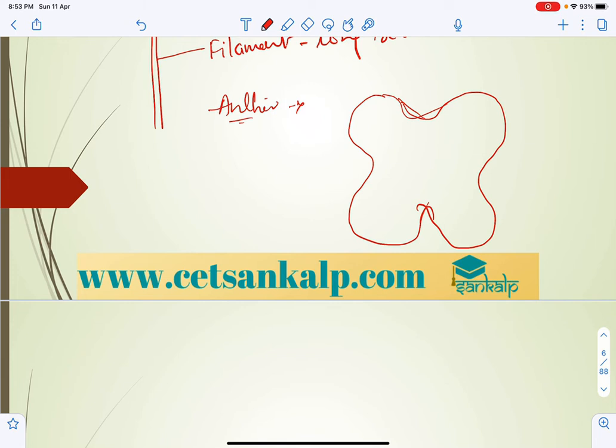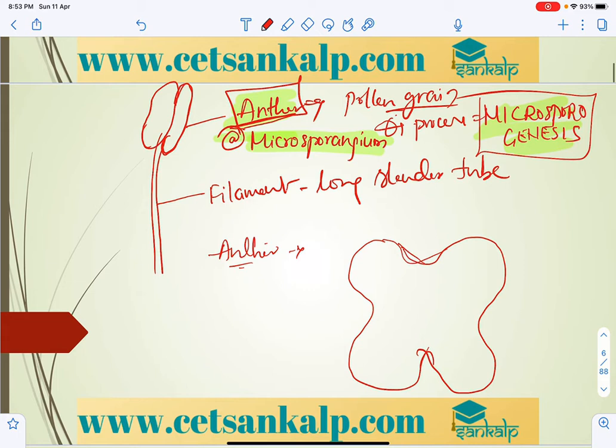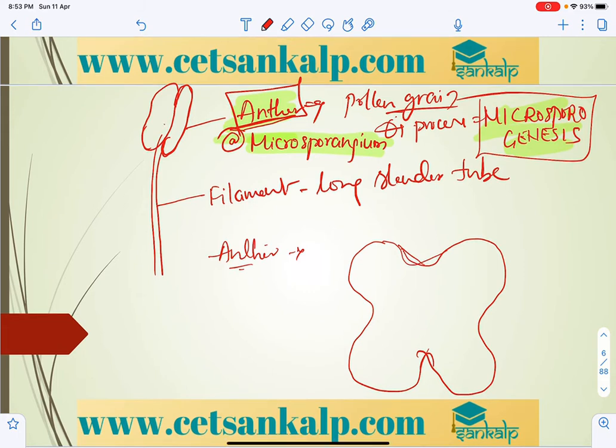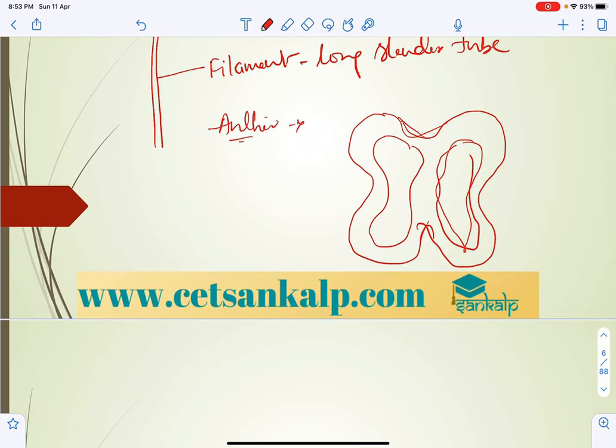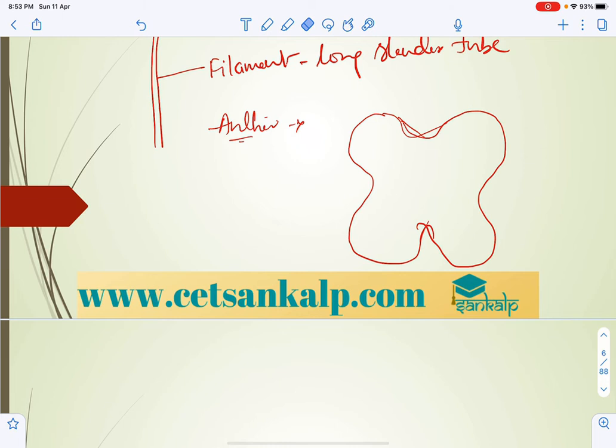During the young stage we can write like this, and after attainment of maturity, we can represent it with separate microsporangia, that is the pollen sacs.